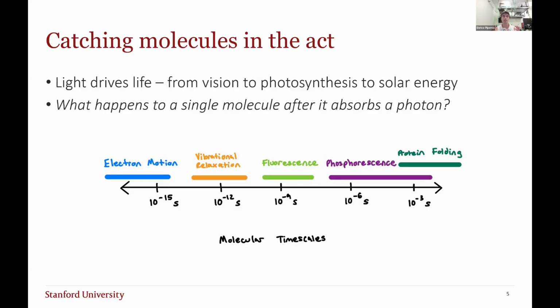The question that unites these is: what happens to a single molecule after it absorbs a photon? And the answer spans many orders of magnitude, in fact 15 orders of magnitude, from electron motion at the femtosecond scale to protein folding at the millisecond and second time scales.